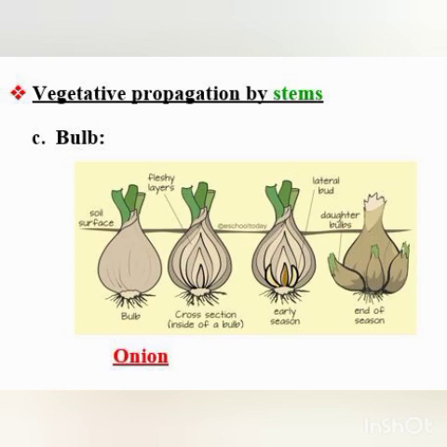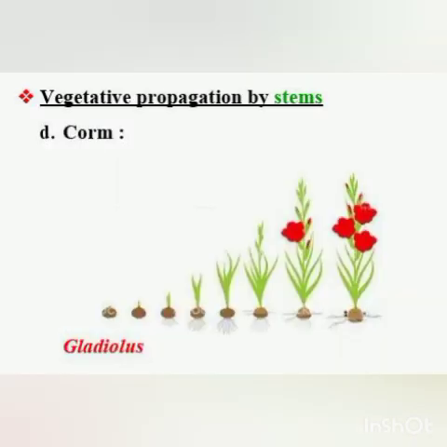Understood or no? You can even see the early season here. Here are the adventitious buds, and at the end of the season these adventitious buds grow into a daughter bulb. I hope it is clear to everyone. Then we come to corm. What is the example of corm? Gladiolus and colocasia. I hope it is clear to everyone.